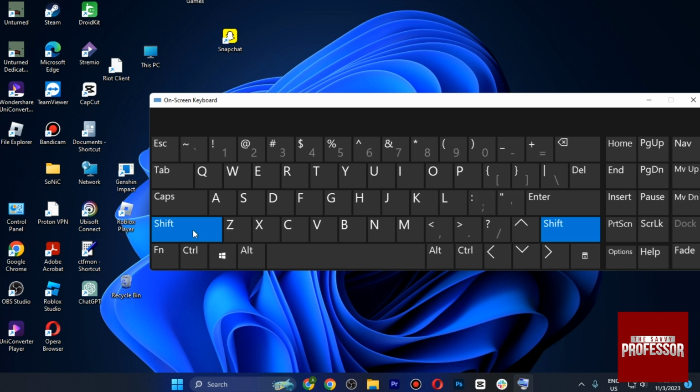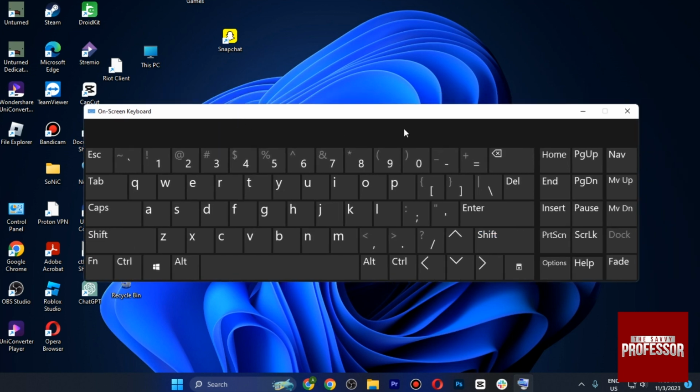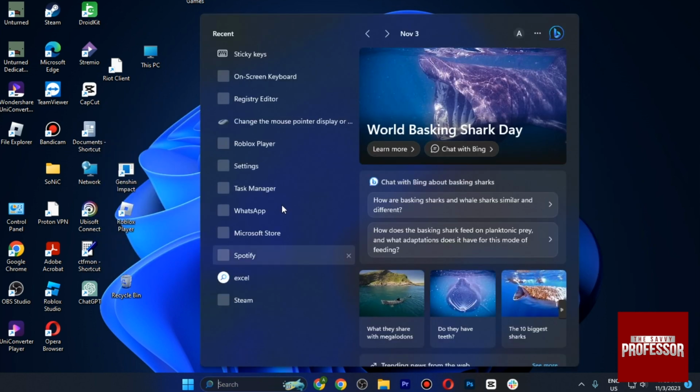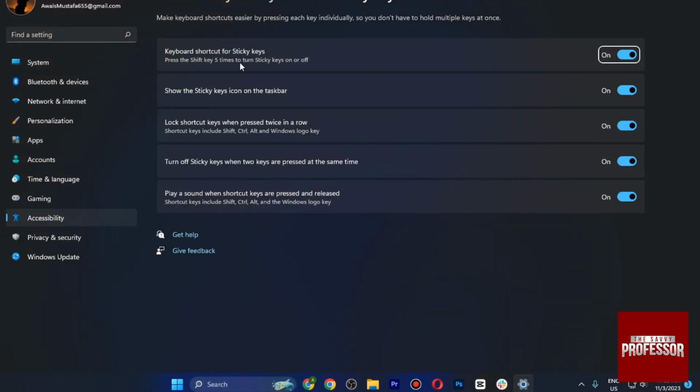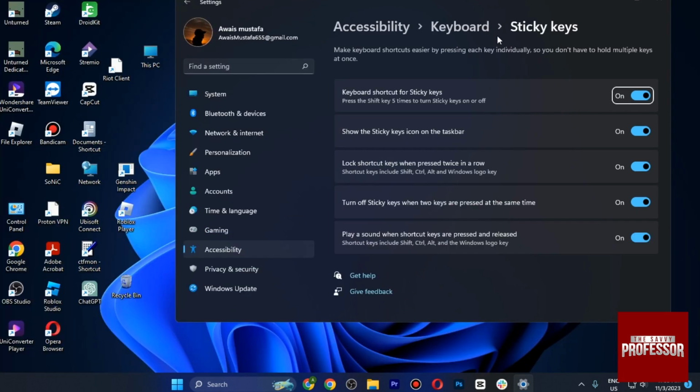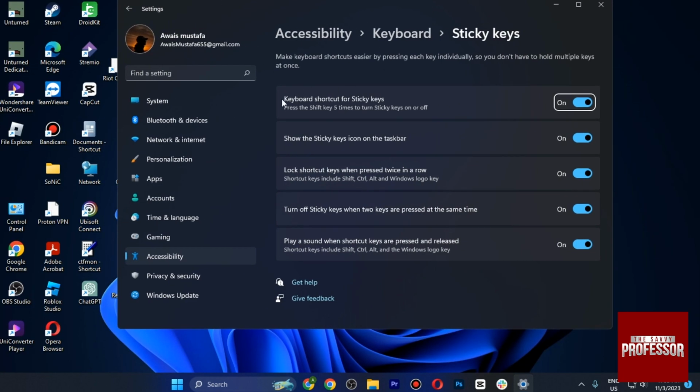So you have to make sure to go with this shift problem first, and the second one is you have to make sure the sticky keys are disabled. You can simply search it on your Windows, and once you are in, make sure that the keyboard shortcut for sticky keys are turned off.